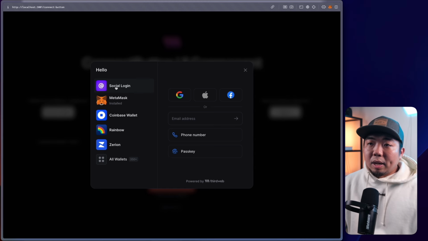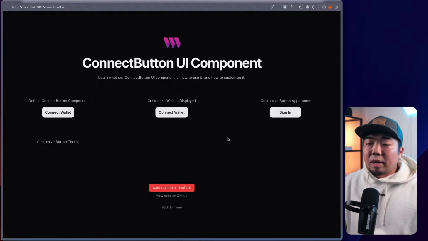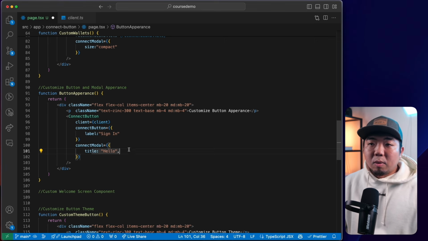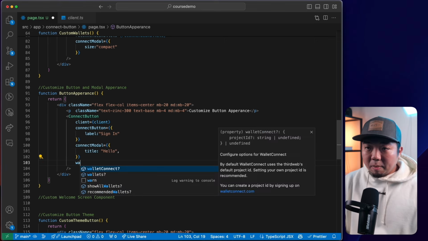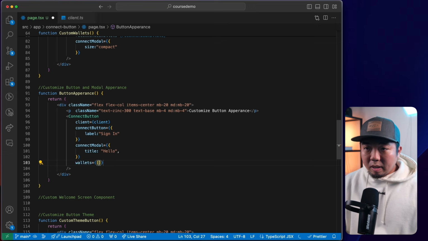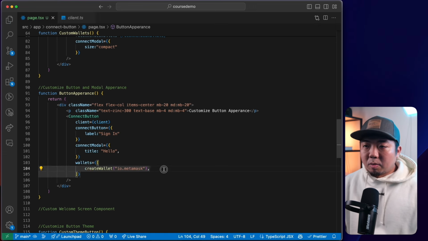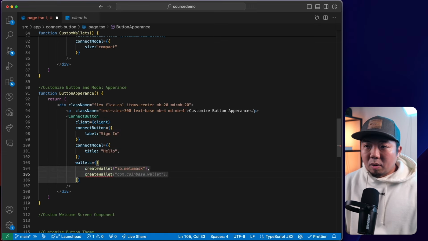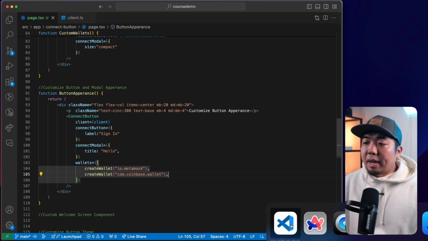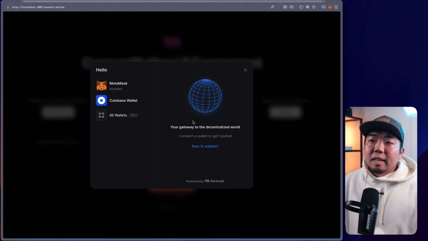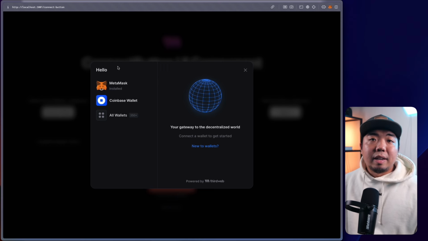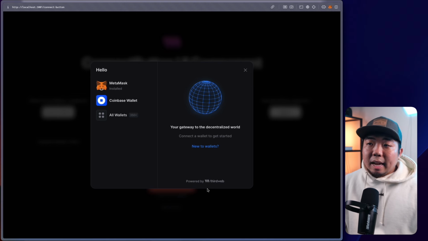Now I'm going to show you what the custom one is. And now to show that, I'm going to get rid of the in-app wallets really quick. So I'm going to come here and I'm just going to say wallets. And we're just going to say MetaMask wallet, and let's just say Coinbase wallet as well. And then I come back to my button here. If I hit sign in, this is the default welcome screen here if you don't have in-app wallets. Because if you had it as a default, in-app wallets is prioritized and it shows the in-app wallet login options by default.